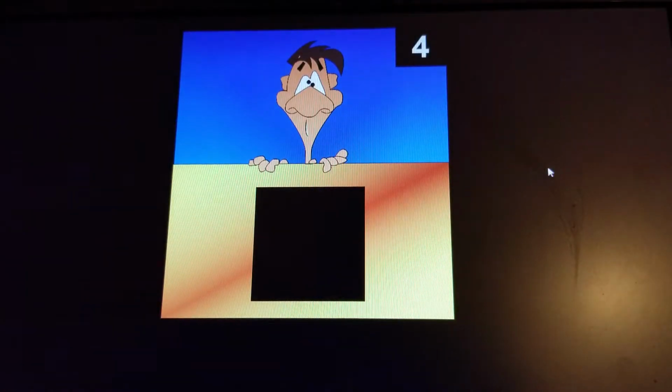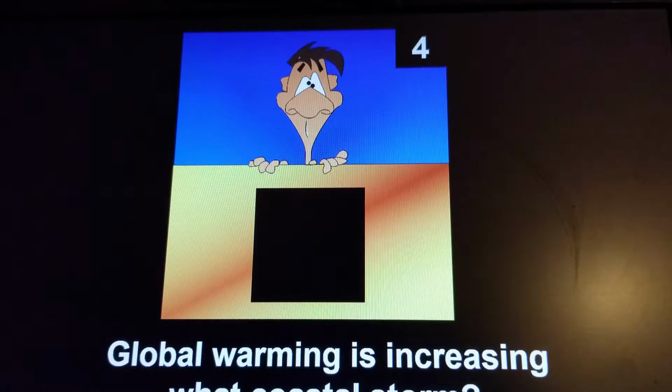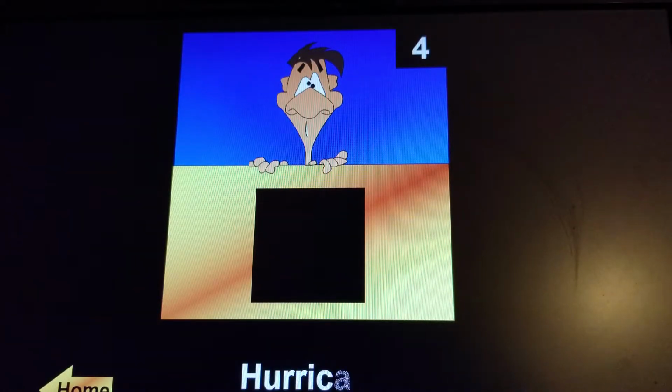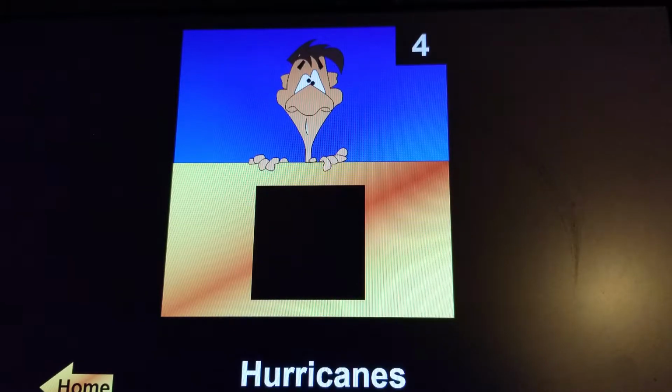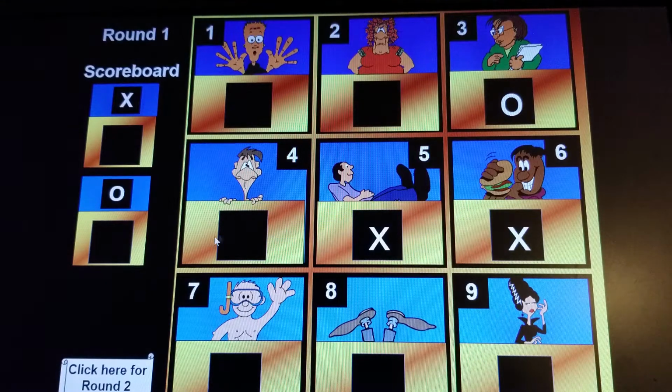Gonna go for a block for the O. Global warming is increasing with what coastal storm? Or is increasing what coastal storm? Okay, and he says hurricanes. Consider if you agree or disagree. Hopefully this is going a little faster now. I'm going to start moving a little quicker. Okay, we discussed extensively hurricanes yesterday. They are a coastal storm, and that is the correct answer, hurricanes. So O gets the block right here.